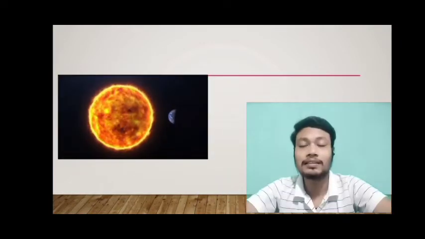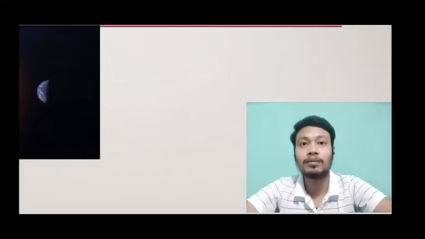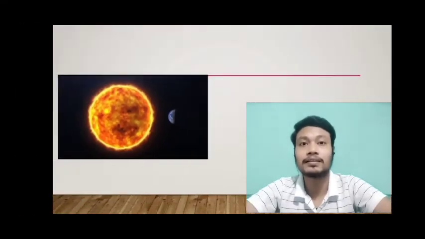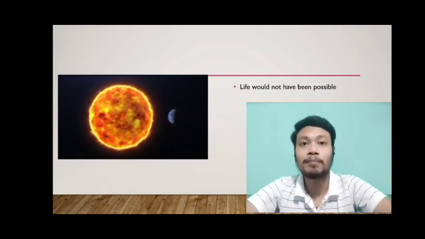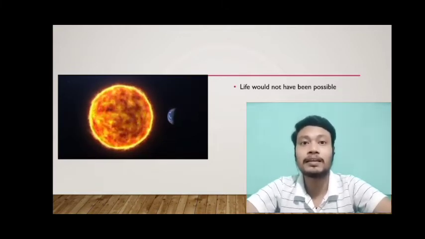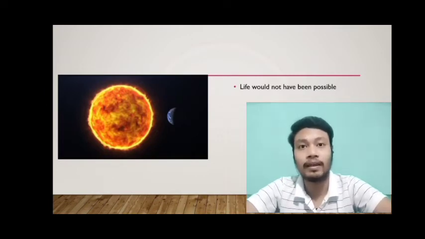You have seen that a part of the Earth is facing the Sun constantly. If there would have been no rotation of the Earth, then the part that is facing the Sun would have always been in day and it would always have been warm there.